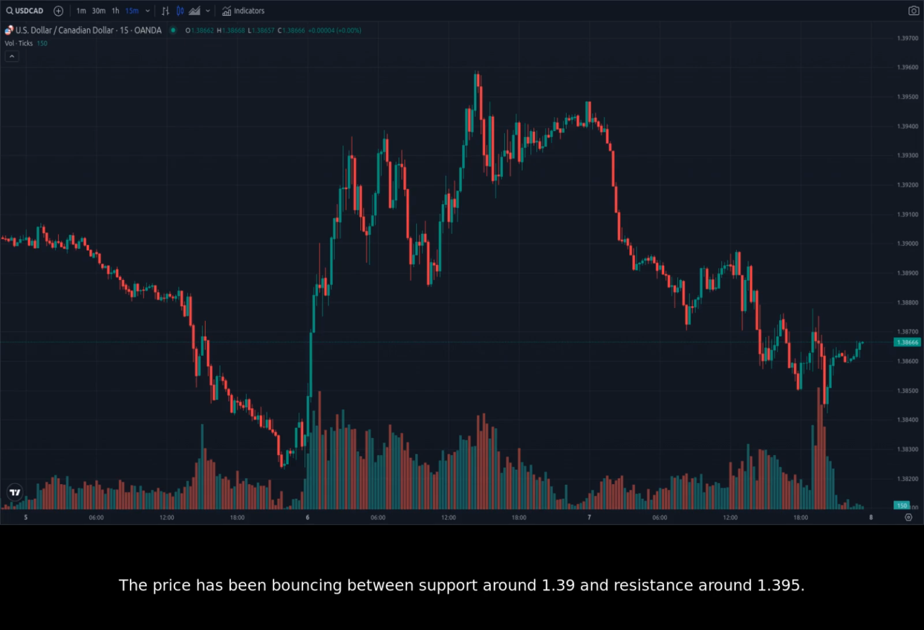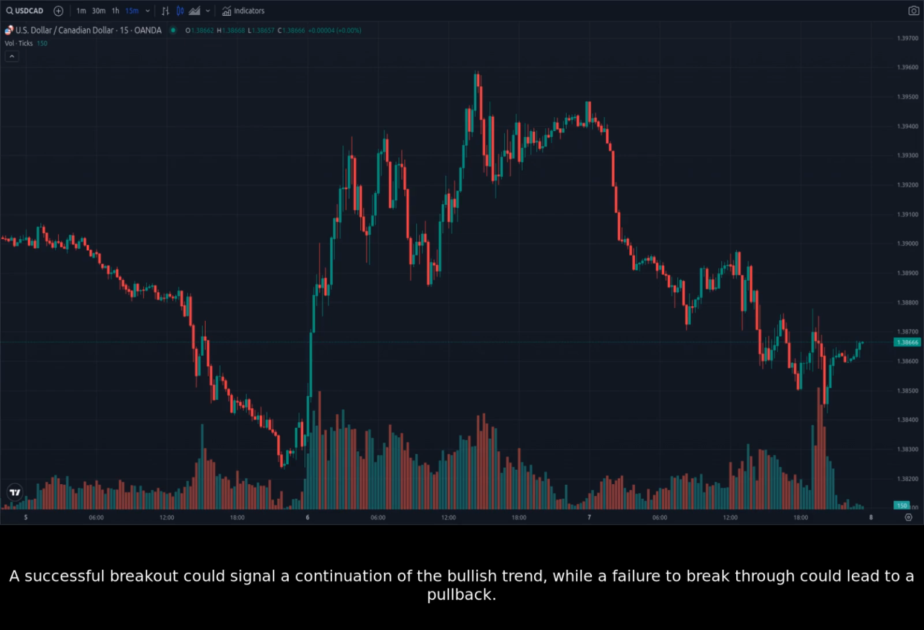The price has been bouncing between support around 1.39 and resistance around 1.395. This sideways movement suggests a battle between the bulls and bears, with neither side gaining a clear advantage. The key to this short-term price action will be whether USDCAD can break through the resistance at 1.395. A successful breakout could signal a continuation of the bullish trend, while a failure to break through could lead to a pullback.